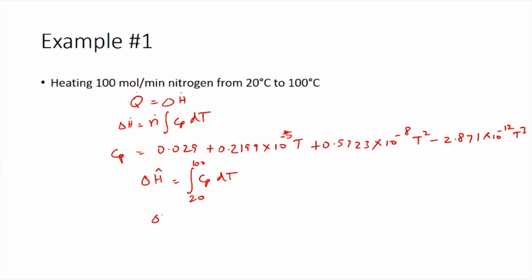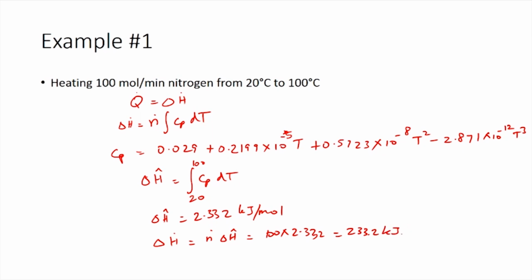When we do this we get delta H cap equals 2.332 kilojoules per mole. Now we need to calculate delta H dot, which is equal to n dot times delta H cap, which is 100 times 2.332, giving you 233.2 kilojoules per minute.